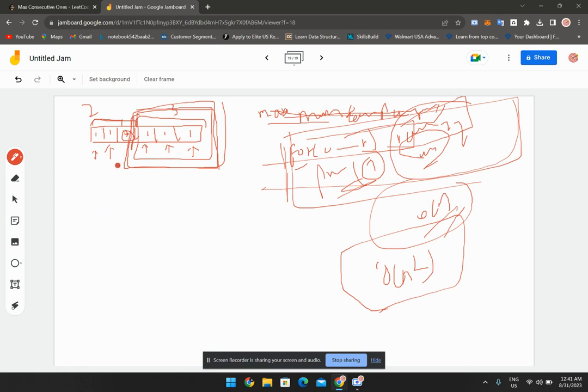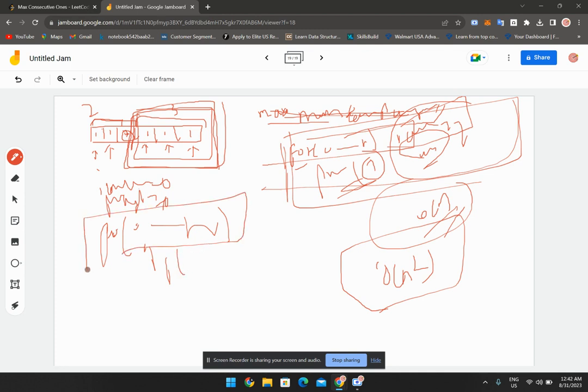How can we think about this problem in a better manner? If I iterate using only one pass, take int count equal to 0 and a second variable maxi equal to 0, and we will iterate from 0 to n and check the condition.